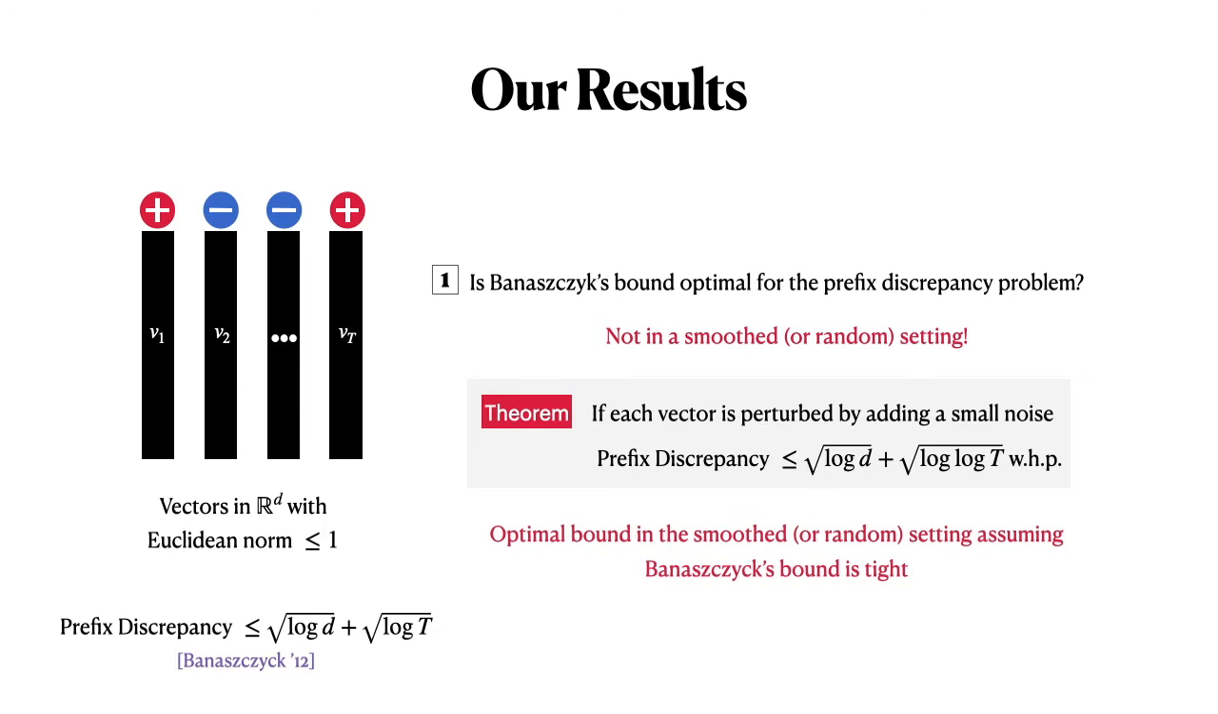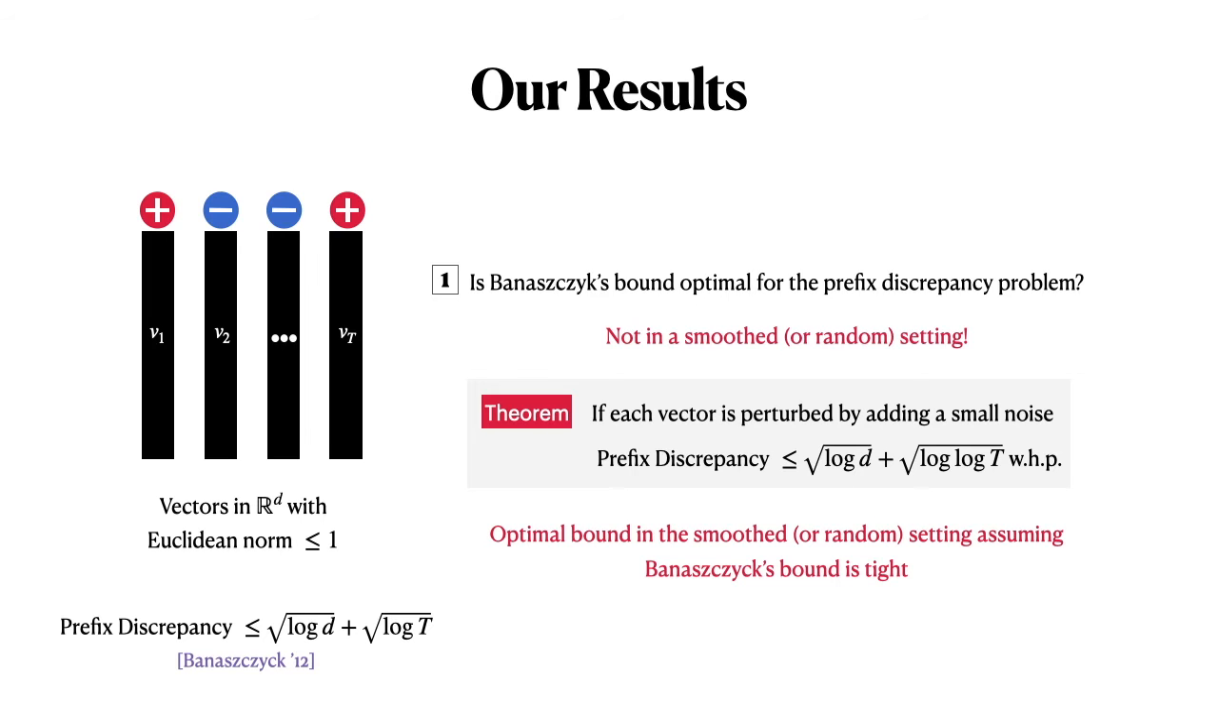And we also show that this bound for the smoothed setting, the root log d plus root log t, is optimal even for a completely random instance here, assuming you cannot improve Banaszczyk's bound in the worst case. So if Banaszczyk's bound for prefix discrepancy is optimal, then our bound with root log t plus root log d cannot be improved. So this is our first result.